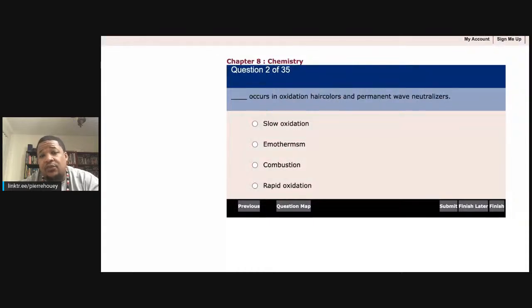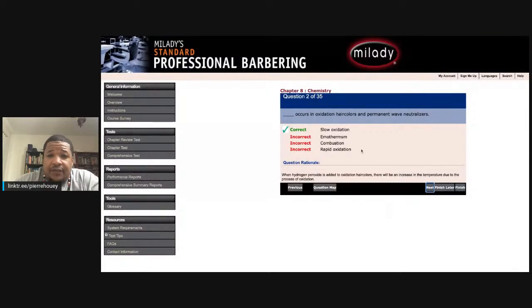Think about how long it takes for a hair color to change, for a deposit to go, based on what we know about the chapter, how much it takes to get past the cuticle, deposit within the cortex layer of the hair, and change the properties there with the melanin levels, and permanent wave neutralizers, which do certain things within the cuticle, cortex, et cetera. So would it be more of a rapid oxidation process or a slow oxidation process? My guess is it's more of a slow oxidation process. That's how I arrived at my answer.